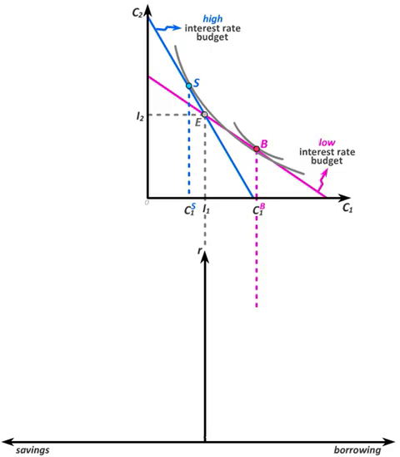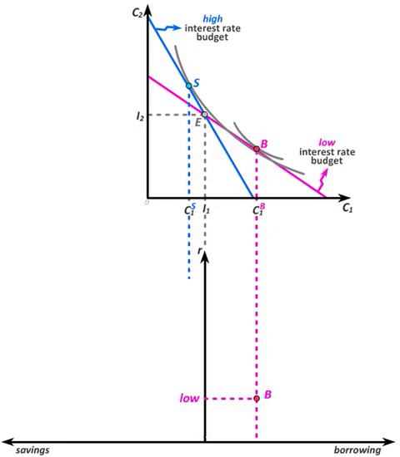At the initial bundle B, the consumer borrows the difference between CB and I1. Thus we can drop bundle B down to the lower graph and place it at the level of the initially low interest rate to indicate that at that low interest rate, the consumer is borrowing that amount.